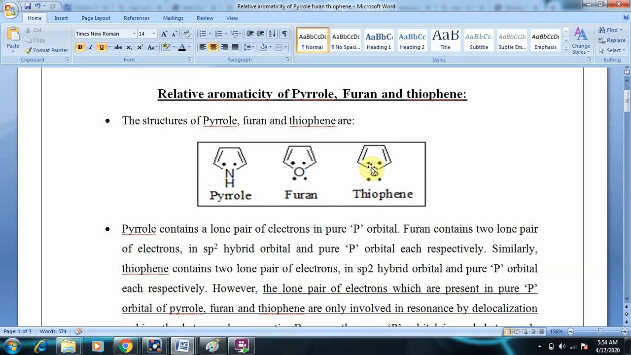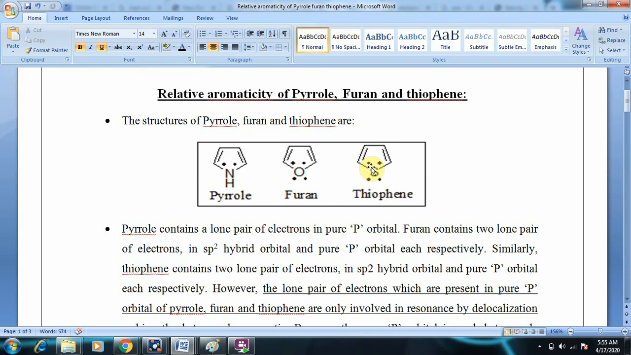But there is a difference in aromaticity between pyrrole, furan and thiophene. And why is this difference in aromaticity observed? Because of the electronegativity differences, this point is very important, because of the electronegativity differences of nitrogen, oxygen and sulfur, which are the heteroatoms involved in the formation of pyrrole, furan and thiophene.